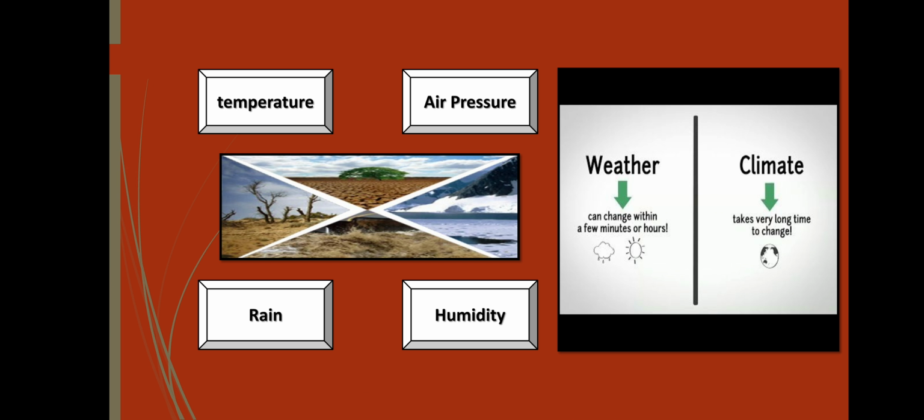Now a question will arise in your mind: what is the difference between weather and climate? Weather can change within a few minutes or hours. It can change from hour to hour, day to day, month to month, or even year to year. But so far as climate is concerned, climate takes a very long time to change. For example, we can expect extreme cold in Murree in winters and average temperature in summer.